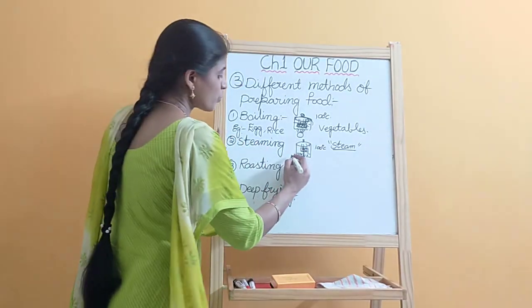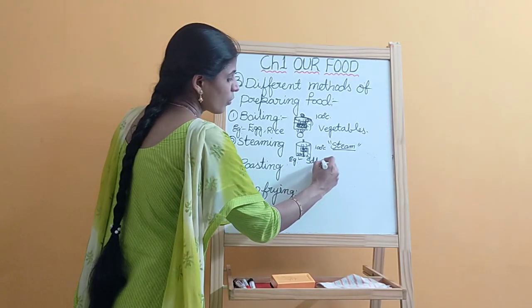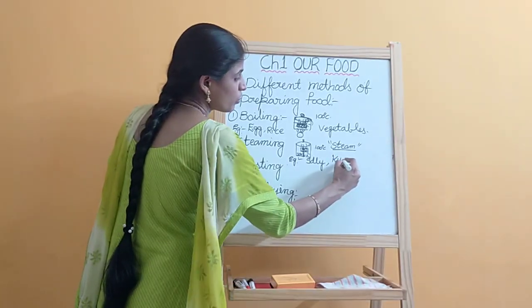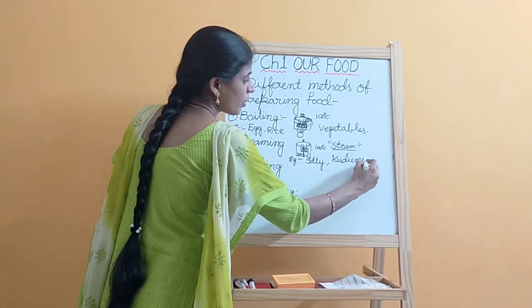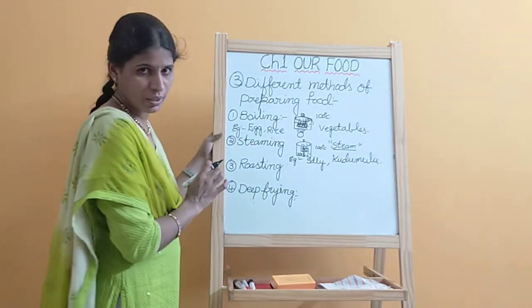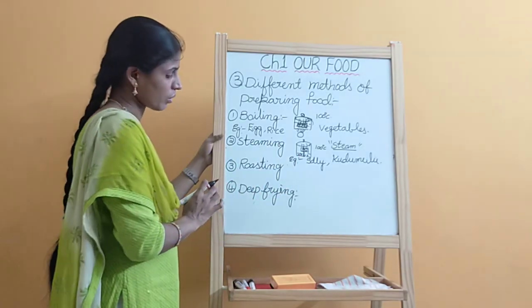Okay, which food items is it suitable for? For the preparation of idli and our traditional food kudumulu, we are using the steaming method. Okay, this is one of the cooking methods.